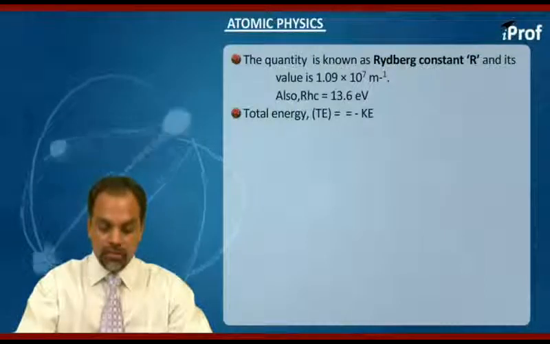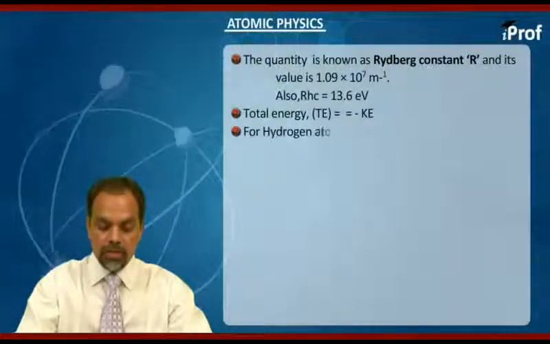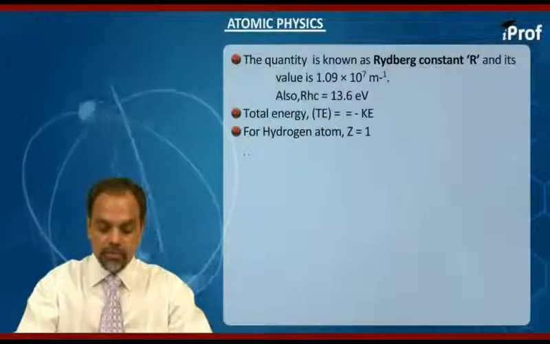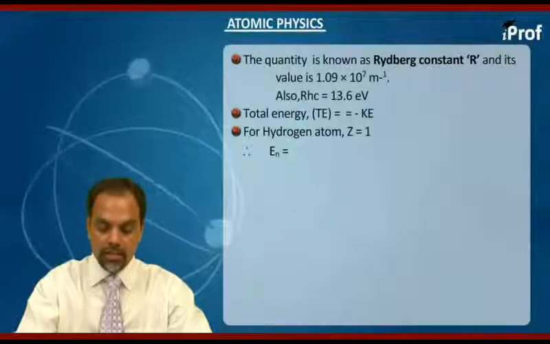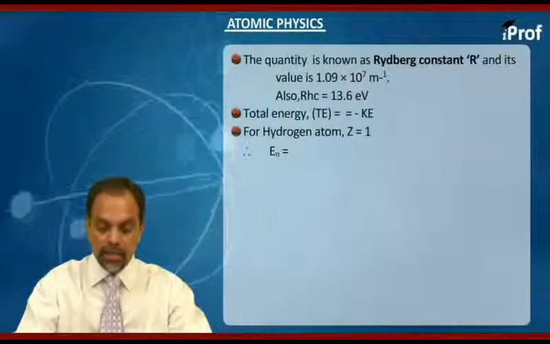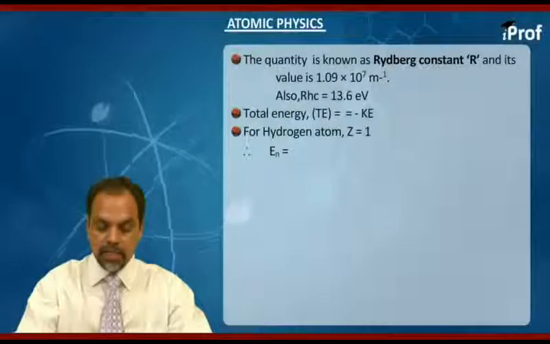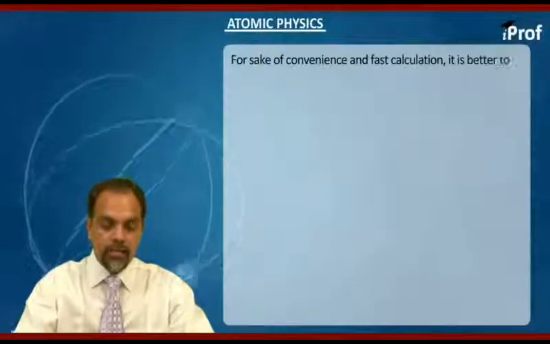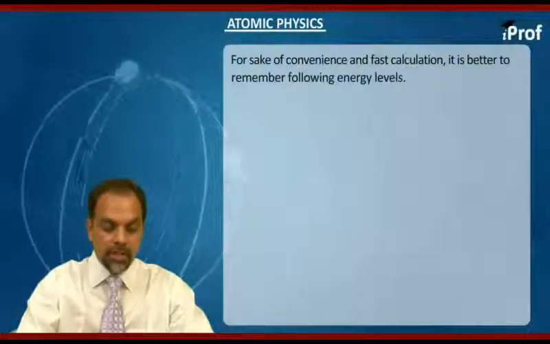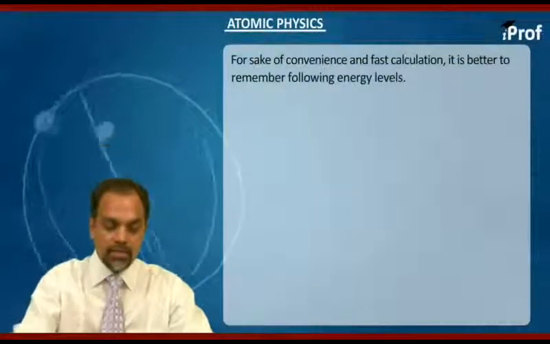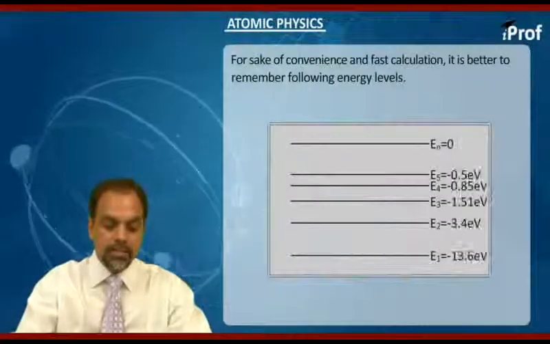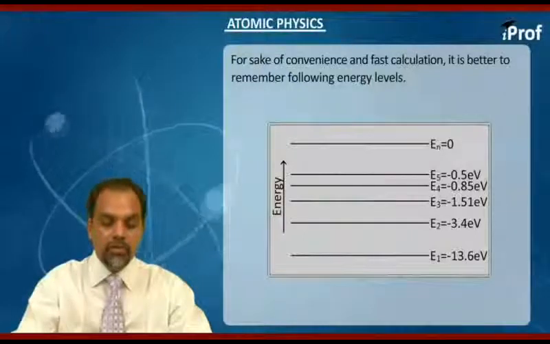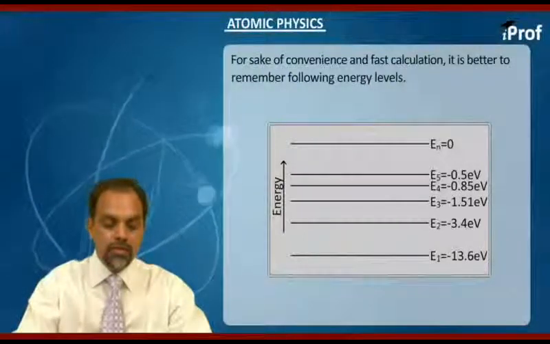Now we move to the fourth point, and let's make calculation for hydrogen atom. Let's put the value of Z is equal to 1. So we get the expression for energy of electron in nth orbit, and that will be equal to minus 13.6 divided by n square. Now when we make calculations for different energy levels, we find that for the first energy level, which is ground state, E1, we get the value as minus 13.6 electron volt.